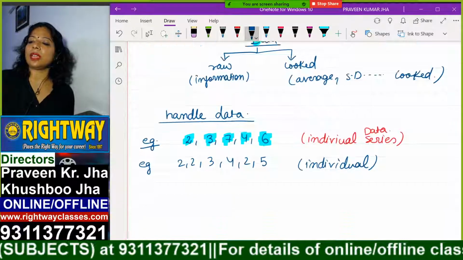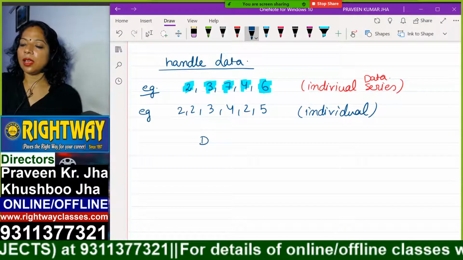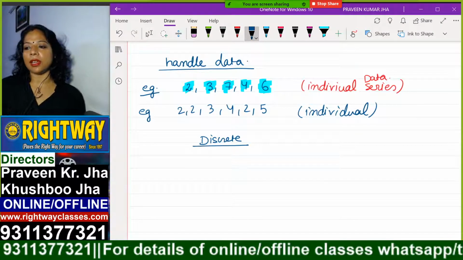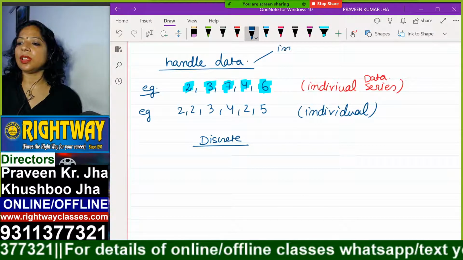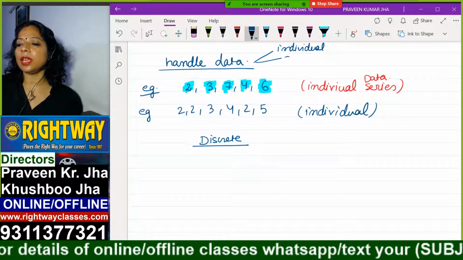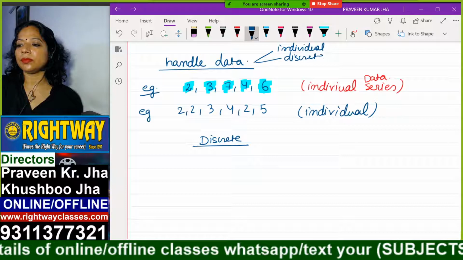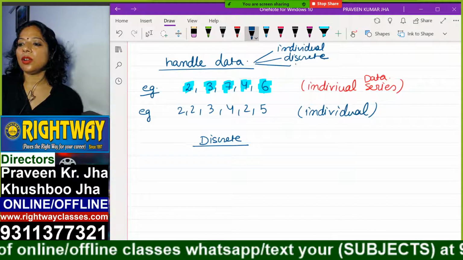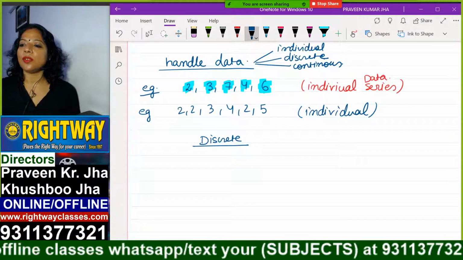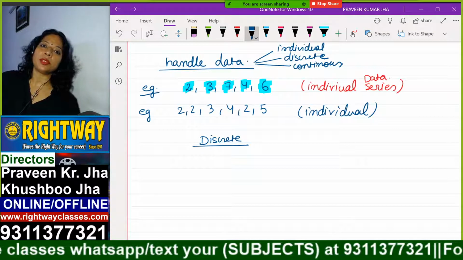Next is discrete. When do we use discrete? There are 3 types of data series: individual, discrete and continuous. Okay, so first we have done individual, now we are moving to discrete.